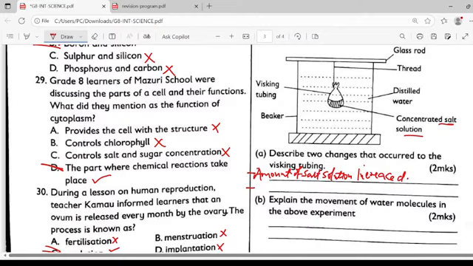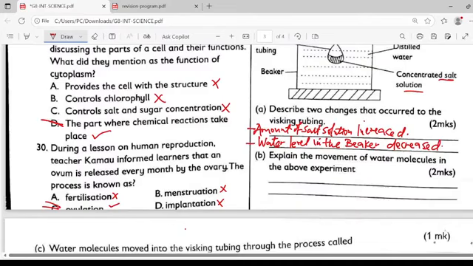Number two, because the level of salt solution in the whisking tubing increased, we can also talk about the water level in the beaker dropped. The water level in the beaker decreased. Why did it decrease? Simply because some water was absorbed by the salt solution, resulting in a decrease in the level in the beaker.